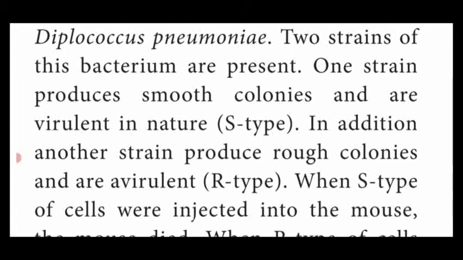Another strain is the R strain, which contains rough colonies, but they are avirulent. That means that strain does not cause diseases. Avirulent means absence of disease causing genes. So the first type is named S type, that is smooth type. The second one is named R type or rough type.